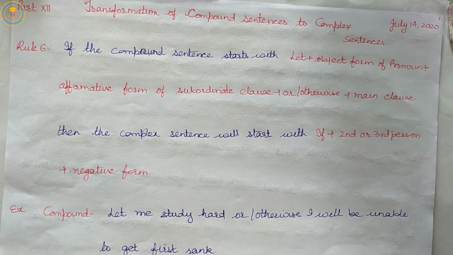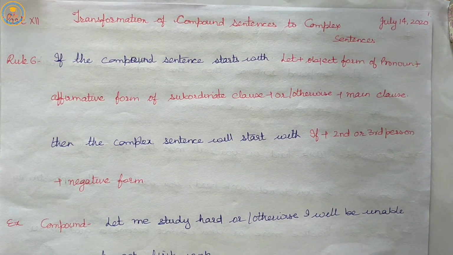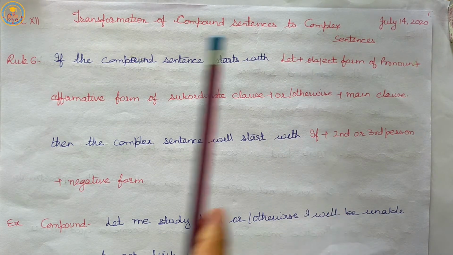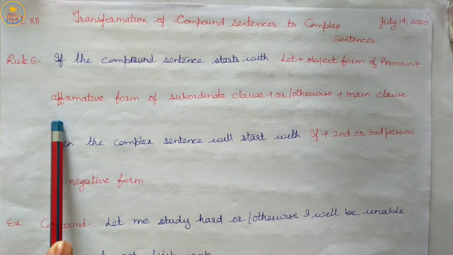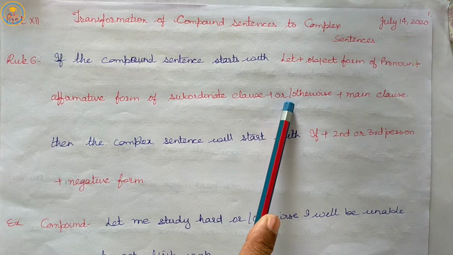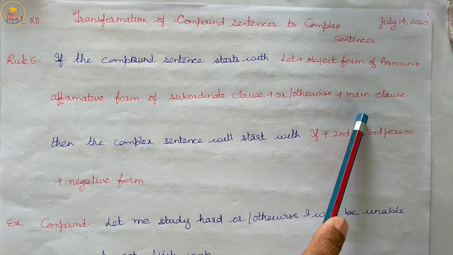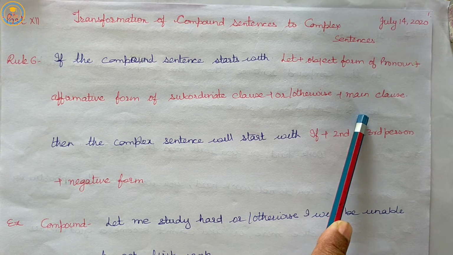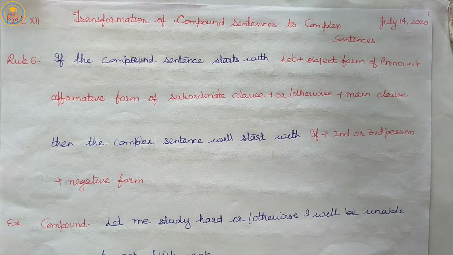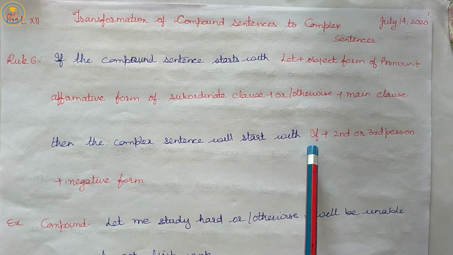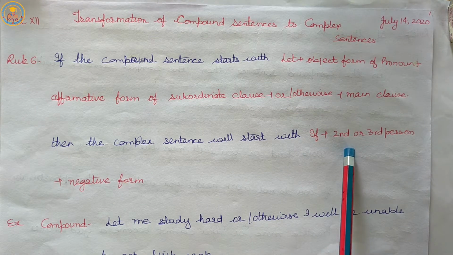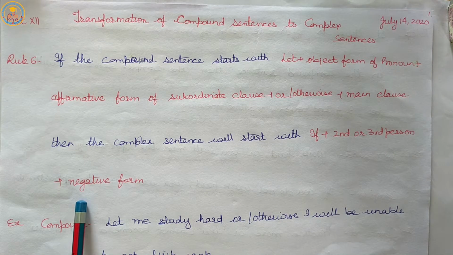So, the 6th rule tells us about the compound sentences that have let plus object form of pronoun plus affirmative form of subordinate clause plus or otherwise plus main clause. Then, while transforming the compound sentence into a complex sentence, we will start our sentence with if plus second or third person plus negative form.